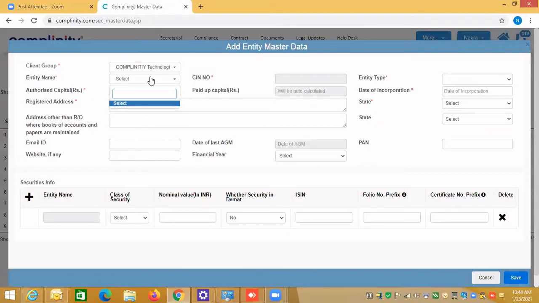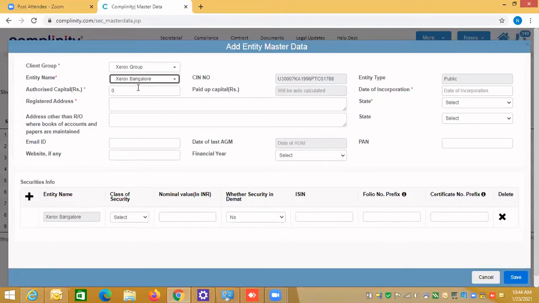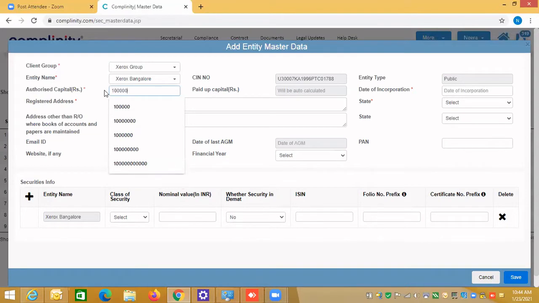So I have just created in front of you, under the Xerox group, one entity, Xerox Bangalore. So it is showing here. Now authorized capital is mandatory. This is just test data, because I'm not looking into the site and finding it out. So authorized capital you have to mention, and you all are domain experts, so these details will not go into it.